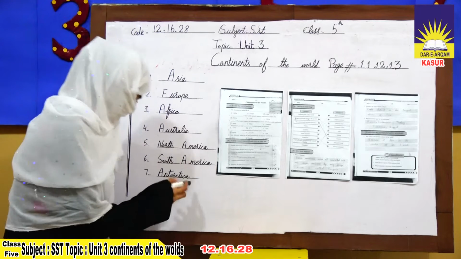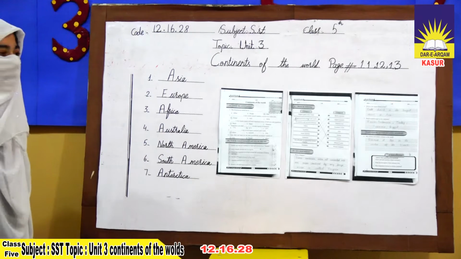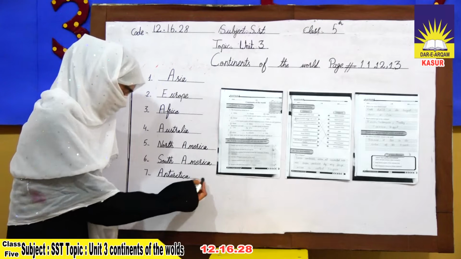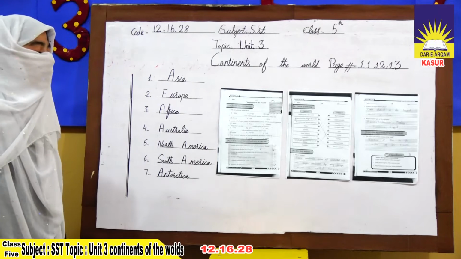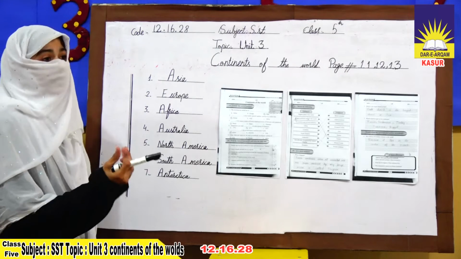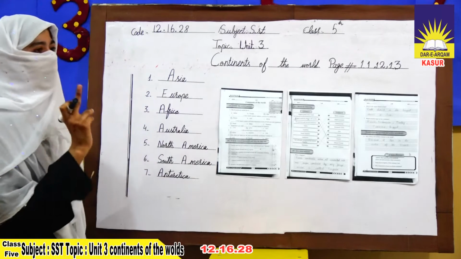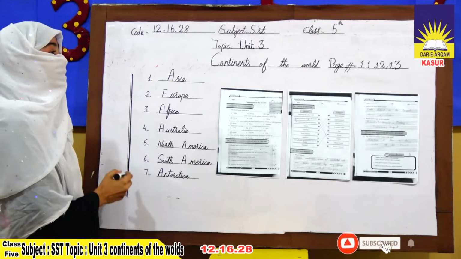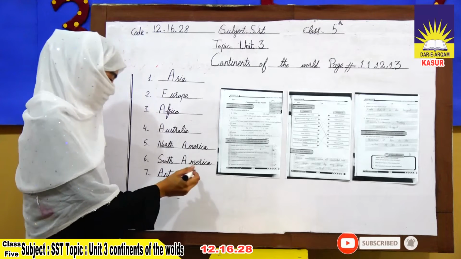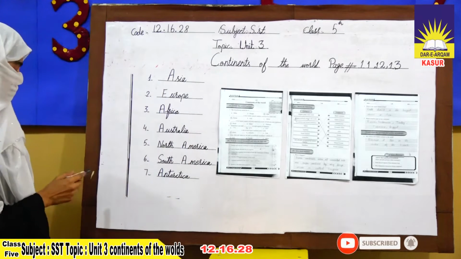Next, Antarctica. Antarctica is known as the frozen continent. It has few native plants and animals. It has sheets of ice. Temperature can reach -87 degrees centigrade in some regions of Antarctica.